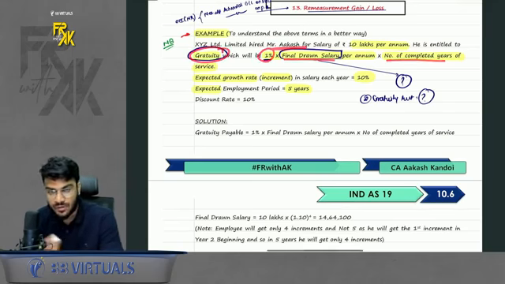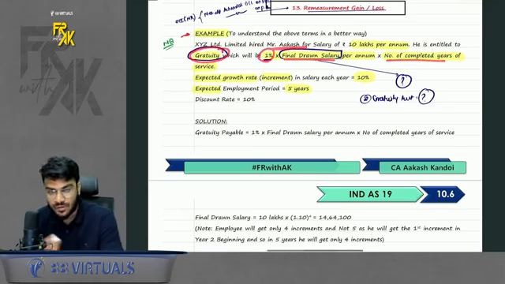Okay. So here you will have to assume the increment of employee, which is assumed to be 10%. And we also need the completed years of service. That means for how many years he will work for the company, you have to assume it. So we assume it to be 5 years. Discount rate of 10% is given. What to do with this, we will study later on. So first you have to find the gratuity amount. How will I find it?